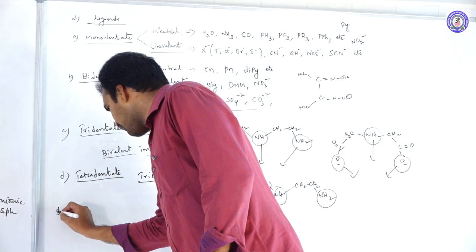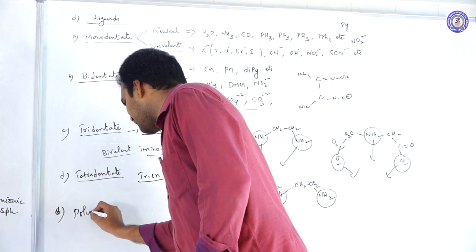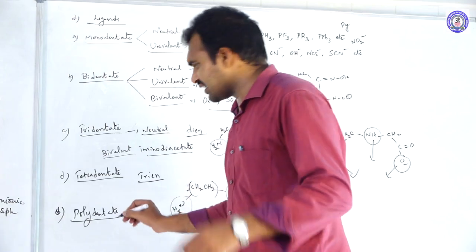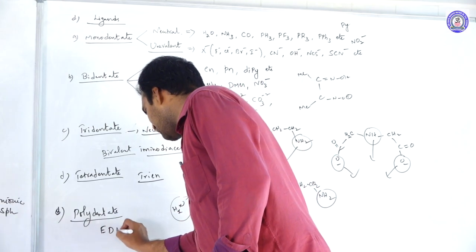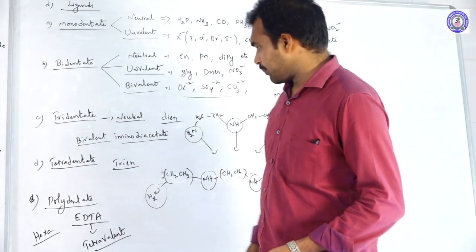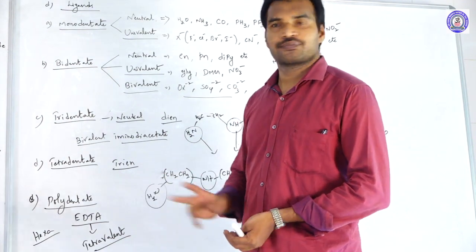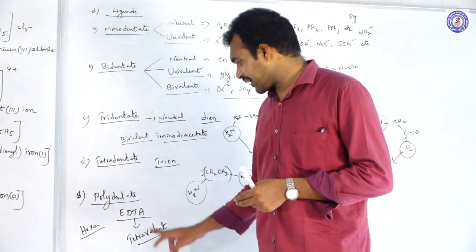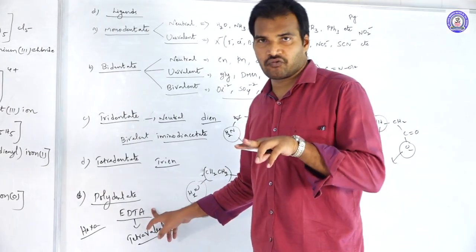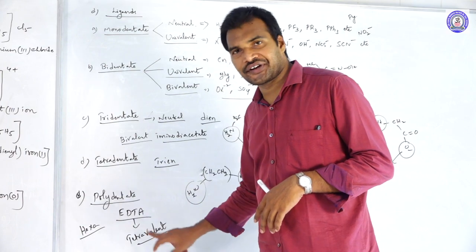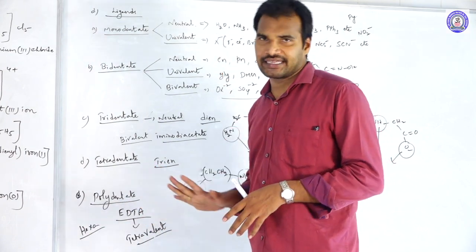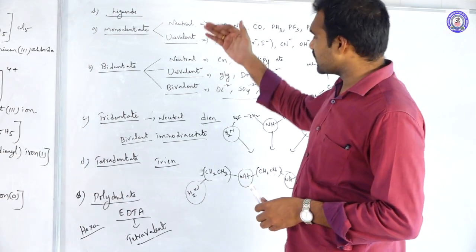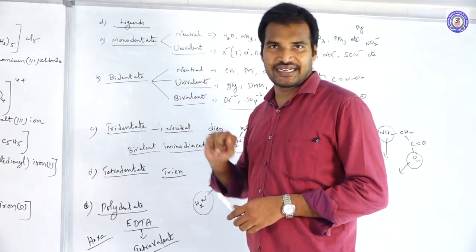And the fifth one, the last one, polydentate. The best example is EDTA. EDTA is hexadentate. Total 6 donating sites are there and it has -4 charge. So it is an example for a tetravalent hexadentate ligand. So this is about the types of ligands based upon their denticity.